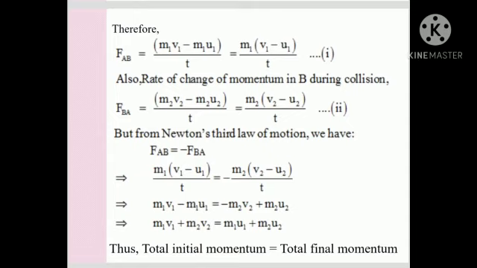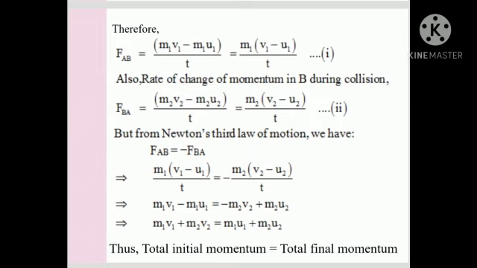Now m1 (v1 minus u1) upon t equals minus m2 (v2 minus u2) upon t. Now t is common on both sides, so we can cancel it. You get m1 v1 minus m1 u1 equals minus m2 v2 plus m2 u2 when we open out the bracket.